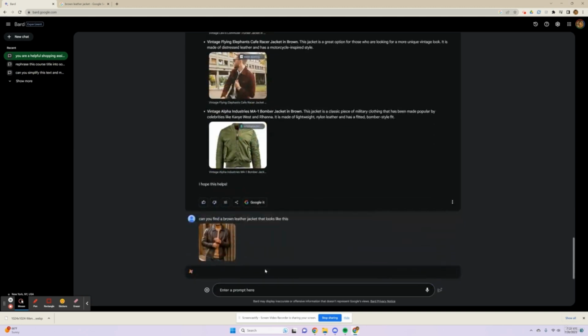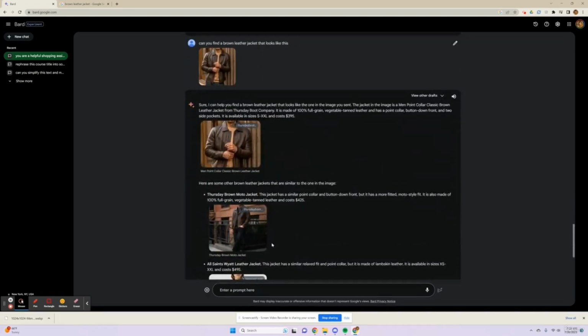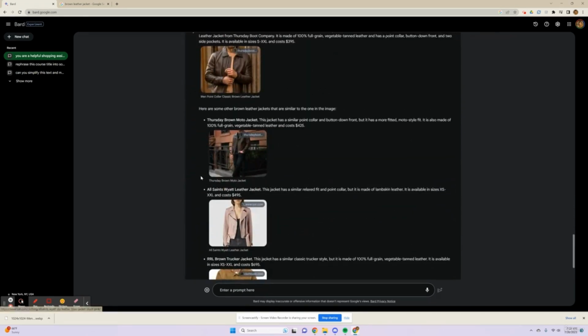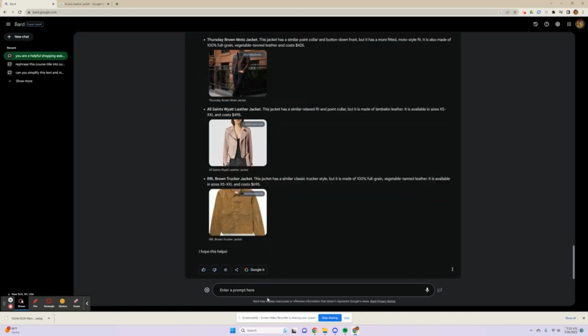Now I query with the image, and this is the multimodal capabilities where Bard interfaces with Google Lens, and it responds with leather jackets that look similar to this. And these look good, except for the second one. So let's ask it, can you remove the second jacket since it is for women?